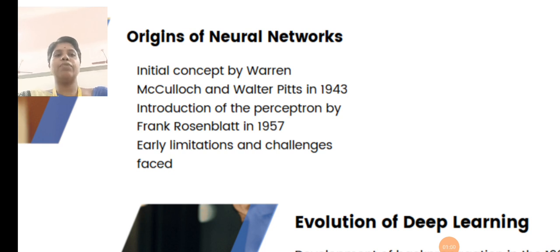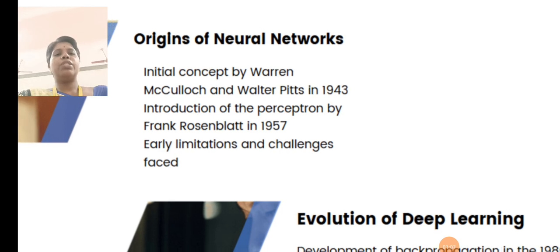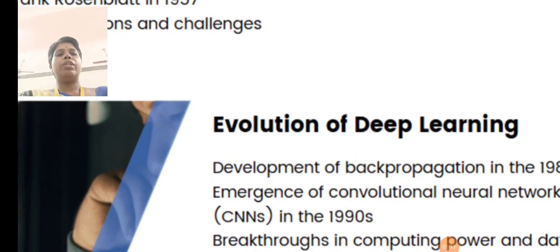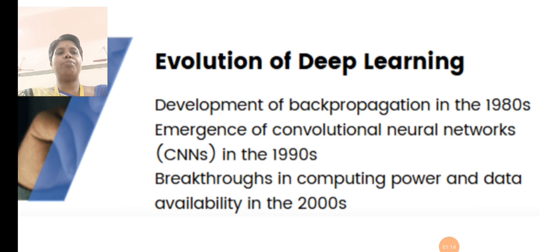Early limitations and challenges were faced. In 1957, while finding the perceptron, many limitations and challenges were faced, and then the evolution of deep learning, how it has evolved, and the development of backpropagation, because backpropagation is the main area in deep learning.